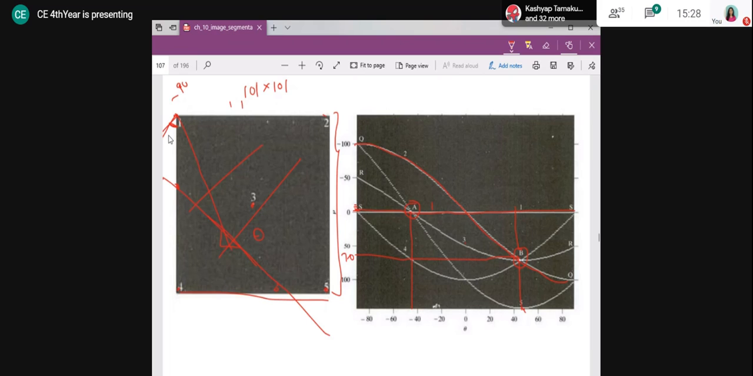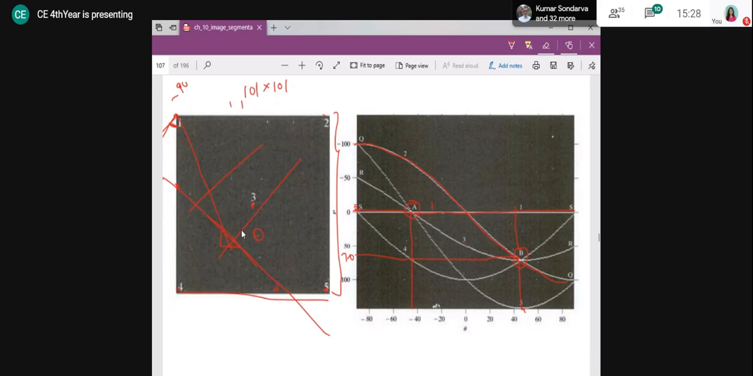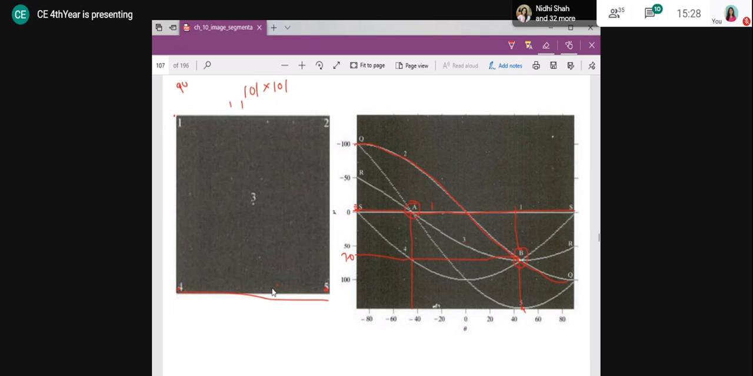Priyal, is it making sense to you? Should I repeat with a better example? Okay, so that's why that was the negative angle we have to consider. We have to go beyond the origin. Then and only then will we be able to consider -90 degrees.